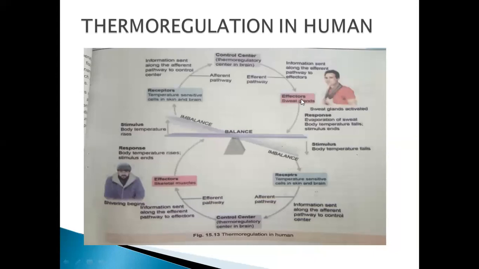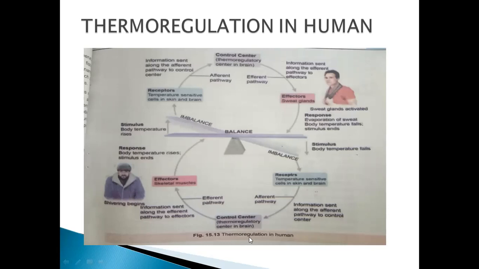And what happens after that? The cooling effect is produced in response. Evaporation of sweat, body temperature falls, the stimulus ends, and now it becomes balanced. And what happens when it becomes imbalanced because of low temperature? When body temperature falls, the receptor temperature sensitive cells in the skin and brain send a message through the afferent pathway towards the control center that maintains your body temperature.